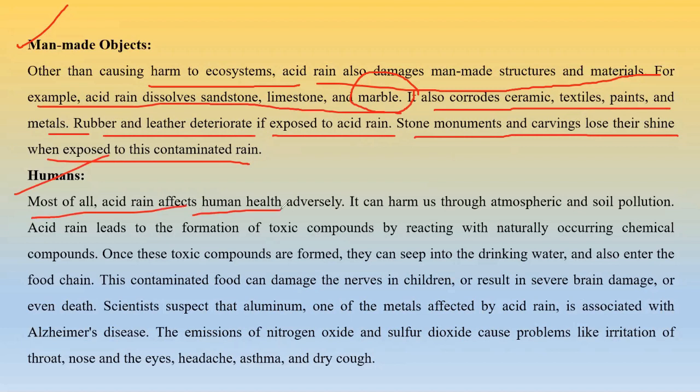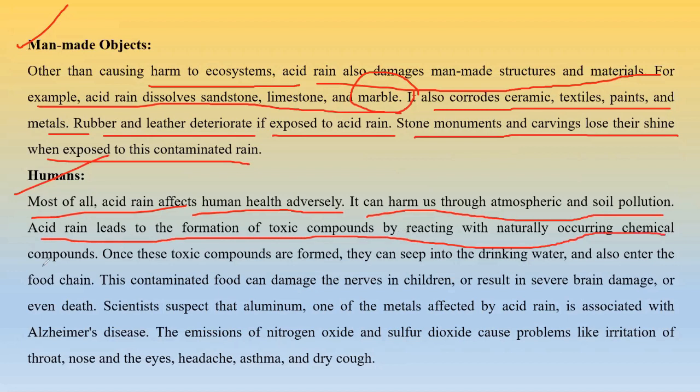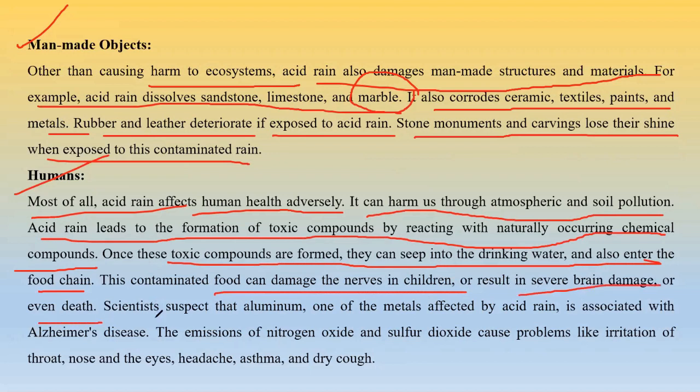Most of us suffer adversely from acid rain. It can harm us through environmental and soil pollution. Acid rain leads to the formation of toxic compounds by reacting with naturally occurring chemical compounds. These enter our body through drinking water and food. They will enter the food chain and start creating problems. This food can cause nerve problems in children. It can cause severe brain damage and eventually death. Scientists suspect that aluminium, one of the metals affected by acid rain, is associated with Alzheimer's disease.